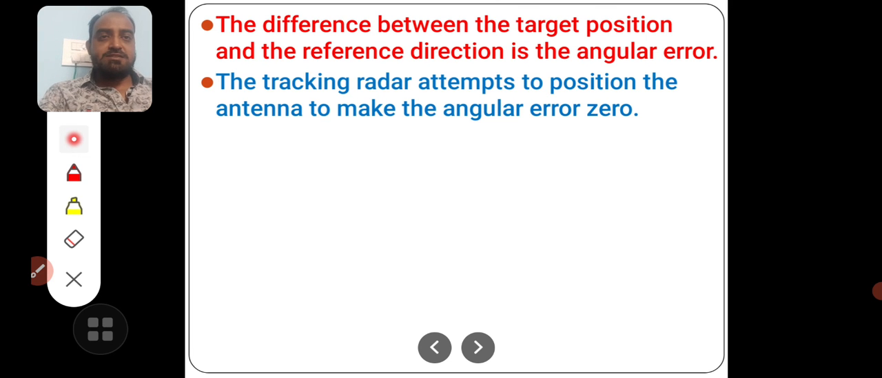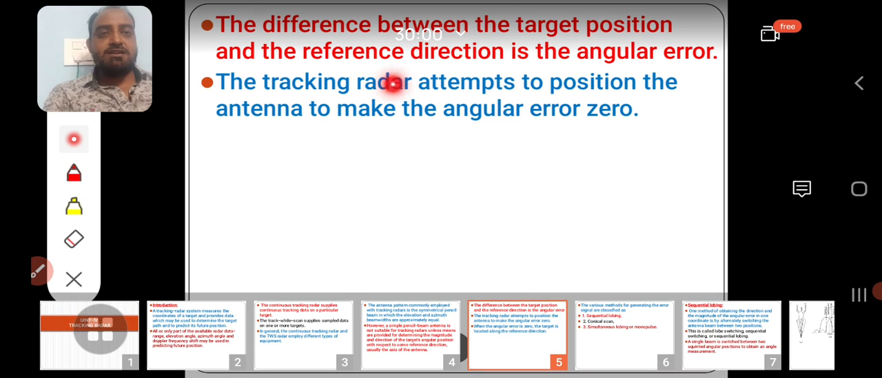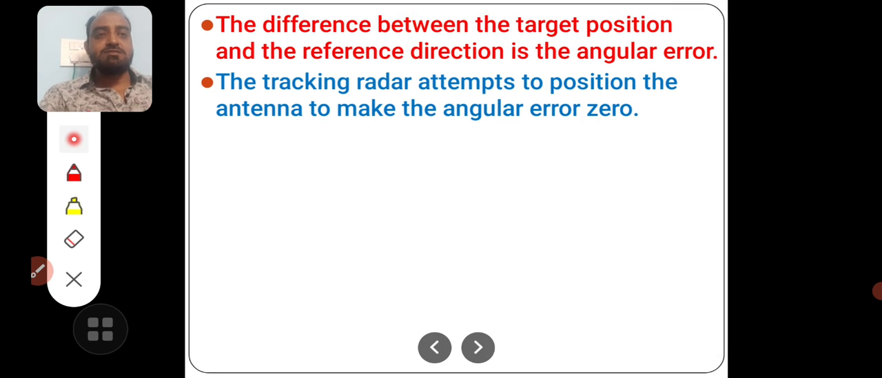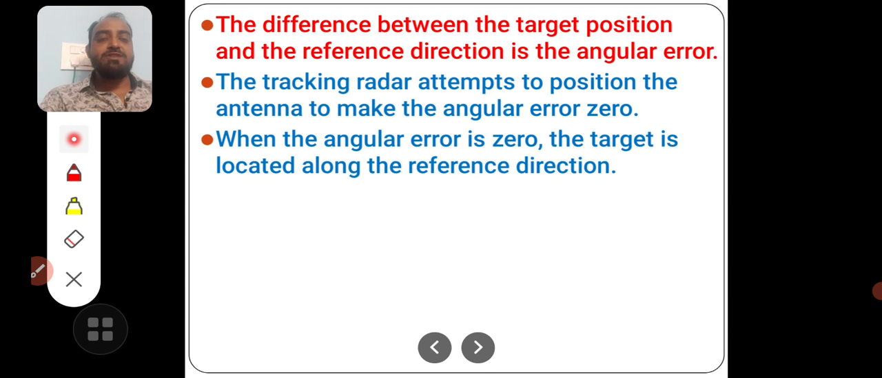The second point in this PPT is the tracking radar attempts to position the antenna to make the angular error 0. That is what I just have told. To correct the error, it will try to move. When the angular error is 0, the target is located along the reference direction. If the target moves, the antenna also moves following the target, which is called as tracking.